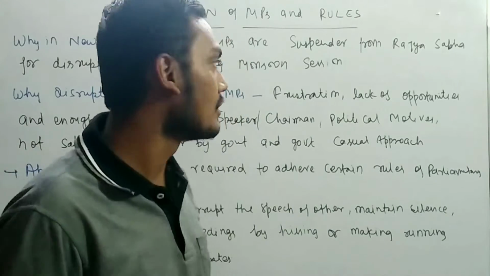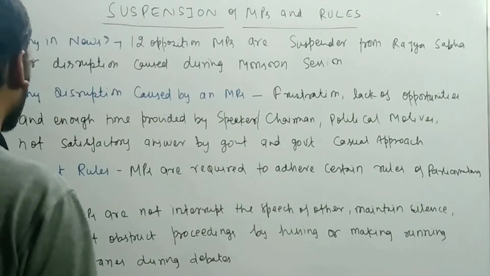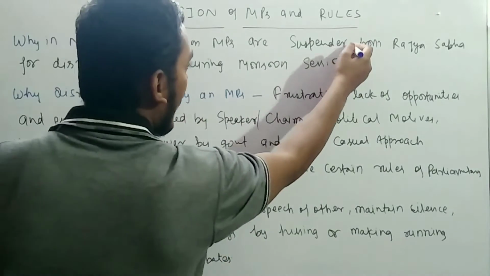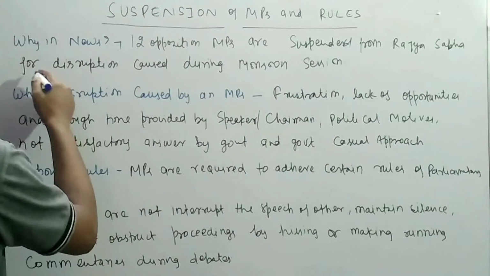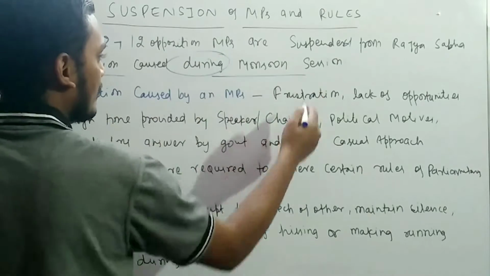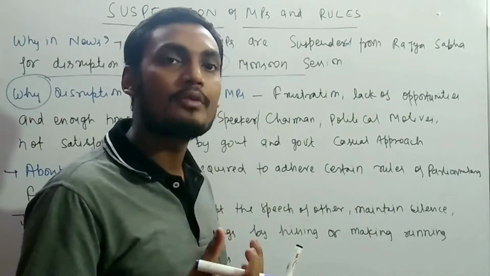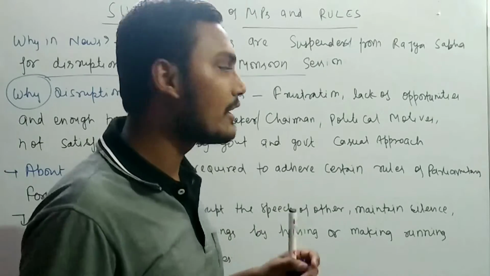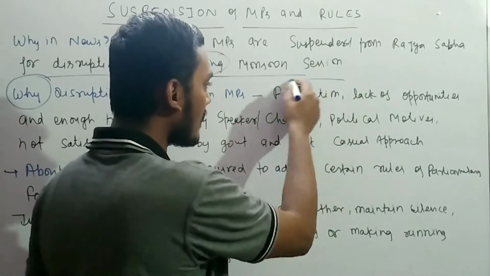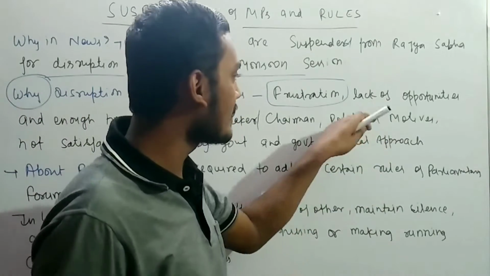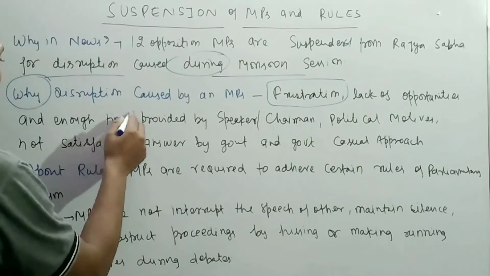So let's talk about why 12 opposition MPs are in the news, suspended from the Rajya Sabha for disruptions caused during the monsoon session, as you know. If you ask why these kinds of disruptions took place in Parliament, first is the frustration of the Members of Parliament, sometimes due to the lack of opportunity and enough time.